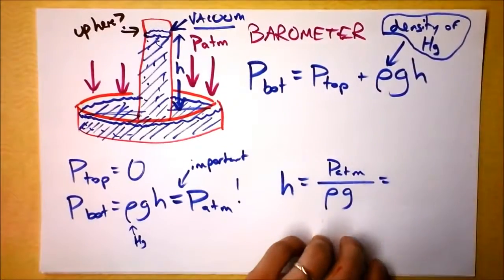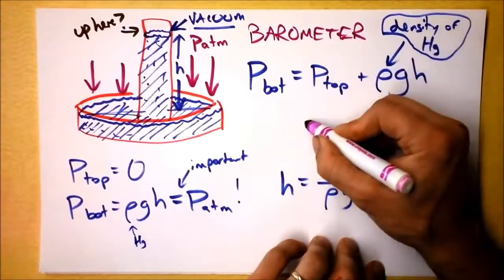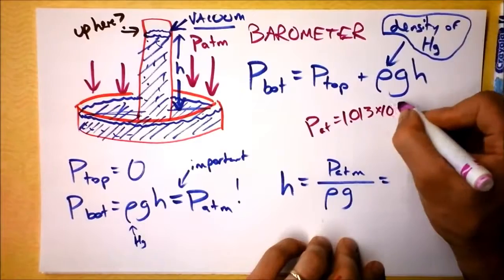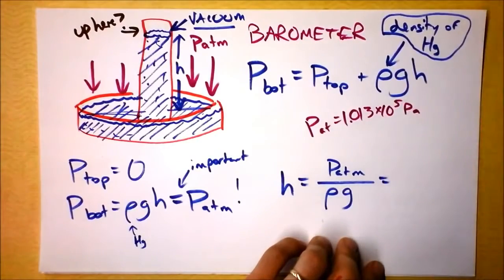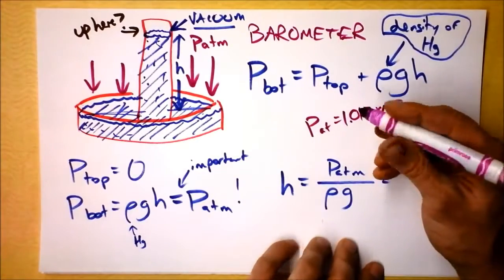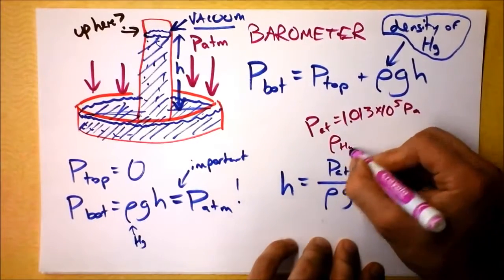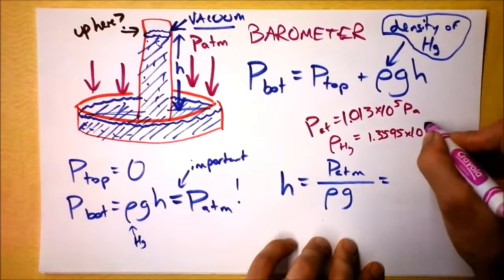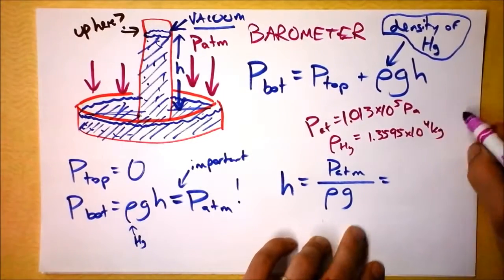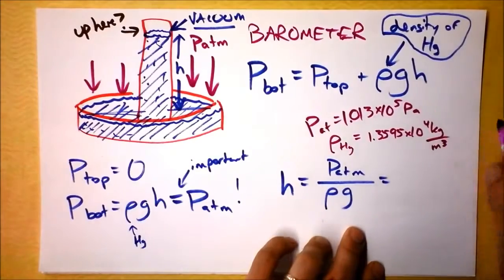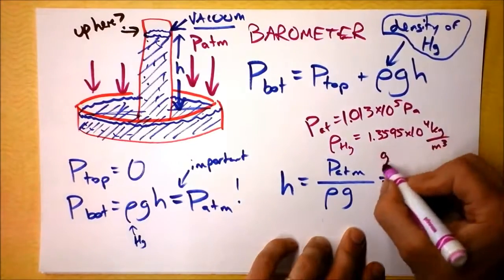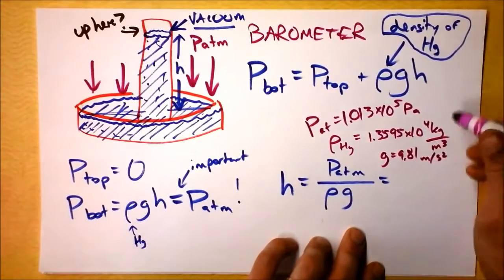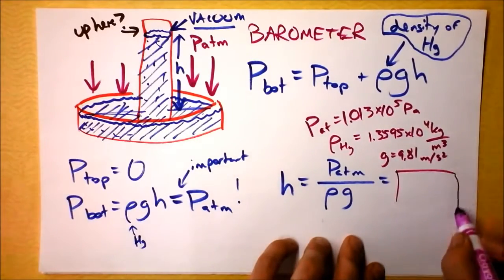If you plug in these numbers, I happen to know the pressure of the atmosphere, and I'm going to leave that as a problem for you. The pressure of the atmosphere is 1.013 times 10 to the 5th pascals. And we've got the density of mercury, 1.3595 times 10 to the 4th kilograms per cubic meter. And I also know that baby g is 9.81 meters per second squared. What a mess. If you take all these numbers and plug them in here, you will get the answer.